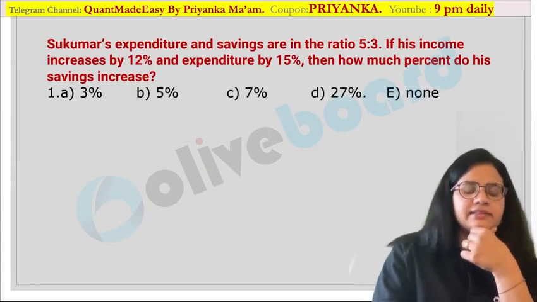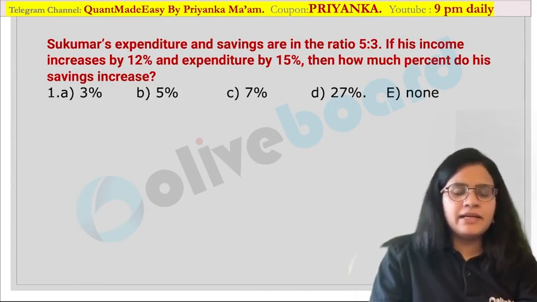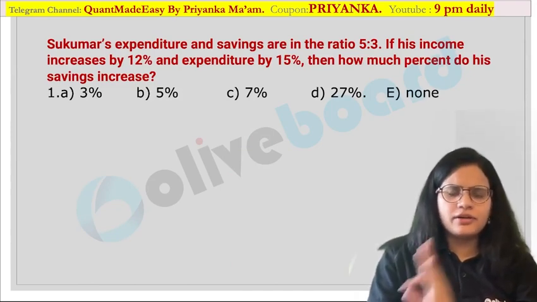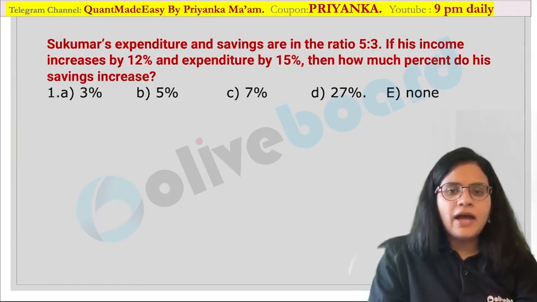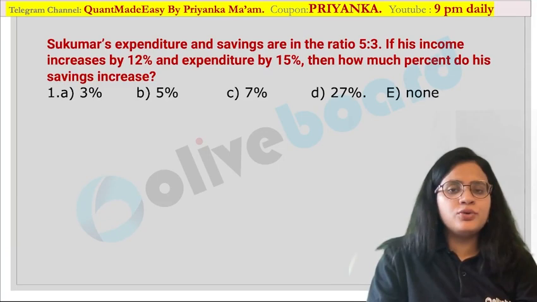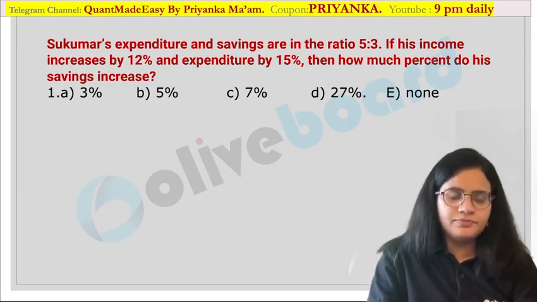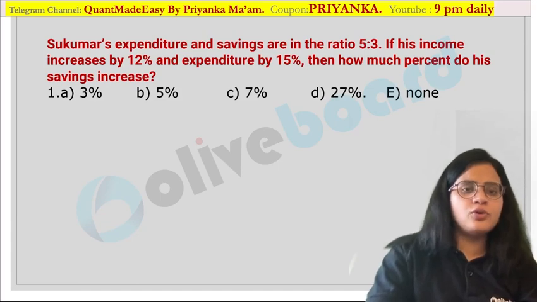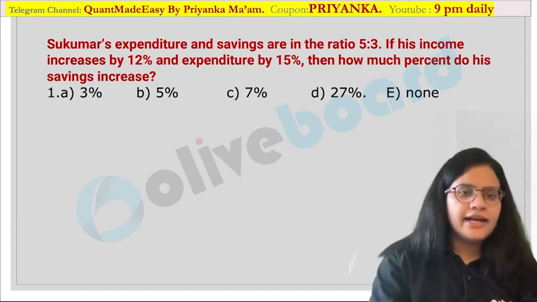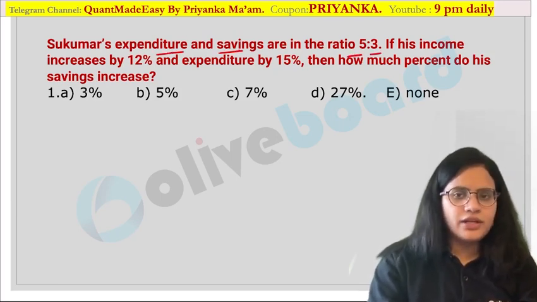Okay, now let us discuss the next type of question, that is nothing but income, expenditure, saving based question over here. Really important question, guys, and there is a definite procedure. Only thing is students do not know this procedure, and then you would really get confused in the exam hall. Okay, so let us see how to go about this question. So here they have provided you Sukumar's expenditure and saving. These values are in the ratio 5:3 over here.